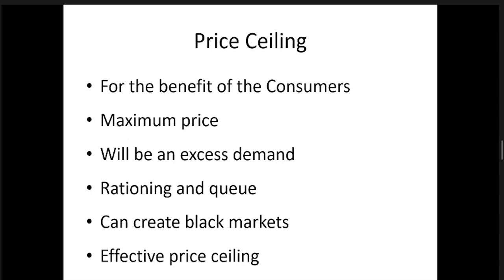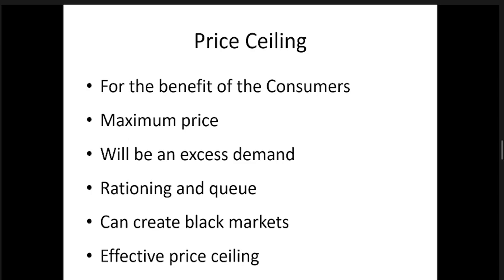When you put the price less than the market price, there will be excess demand. When you are having an excess demand, there will be queues, like what you see today in the market. There are long queues to buy because prices are less than the equilibrium price. Demand and supply is not balanced. So we have to have rationing.